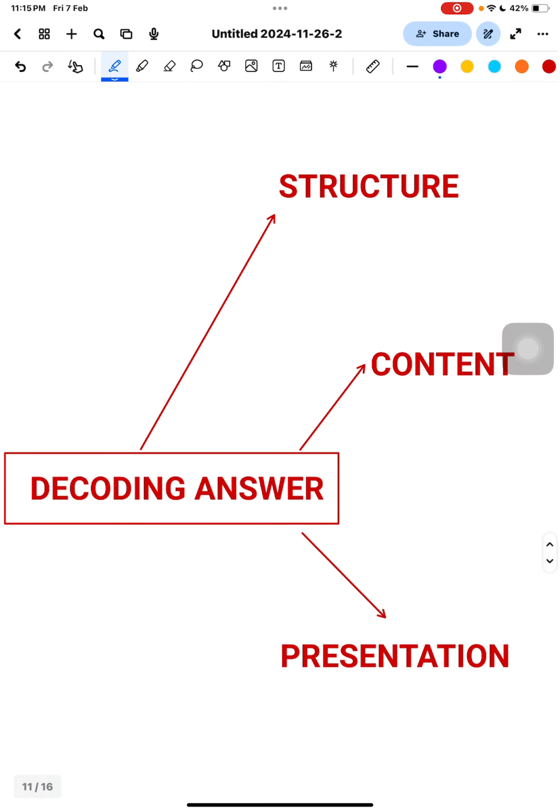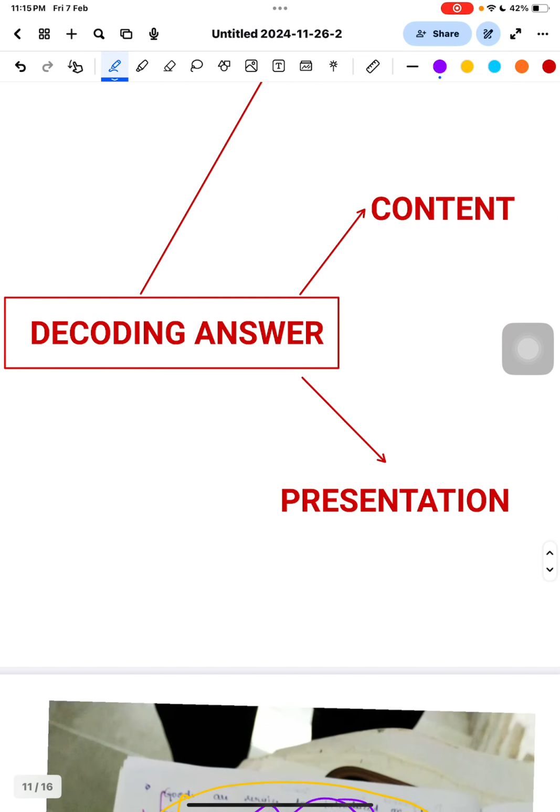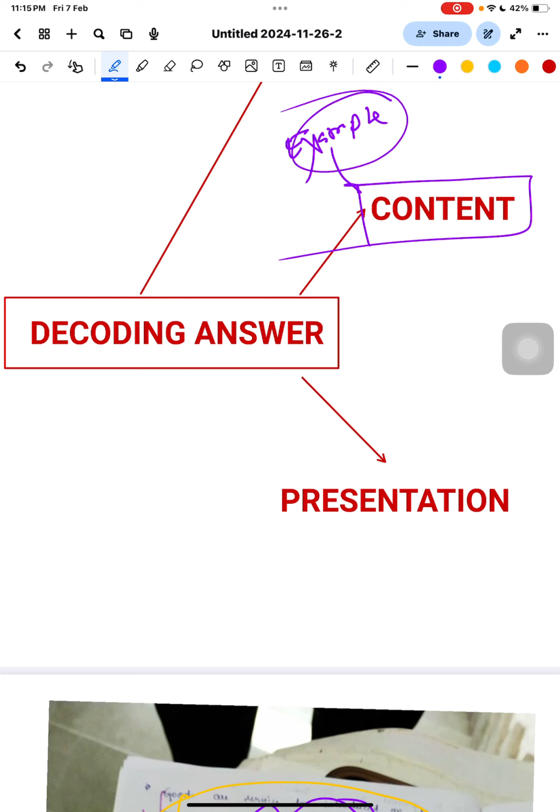Now in the body part, there are various ways. This content first includes examples. Whatever you are writing, unless you complete your sentence with examples, the examiner will not get satisfied. Tell me the example. Suppose you have written that South Indian states are generally more technologically advanced than North Indian states.